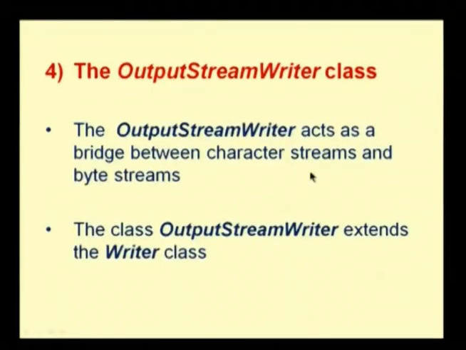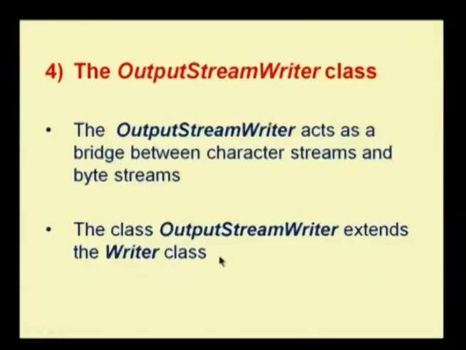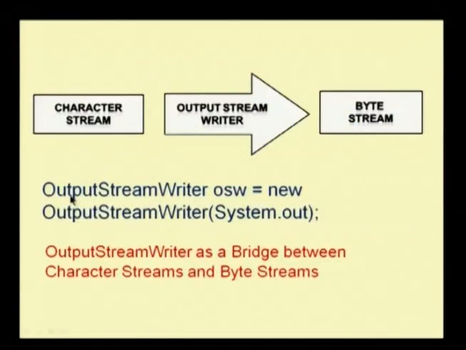So, next is your OutputStreamWriter. Your OutputStreamWriter acts as a bridge between your character streams and your byte streams. We have already seen InputStreamReader. Similar to that, your OutputStreamWriter could act as a bridge between two different streams. The class OutputStreamWriter extends the Writer class. You can see here you have a character stream and you have a byte stream. The input is of type character, and then you can convert that into a byte stream.